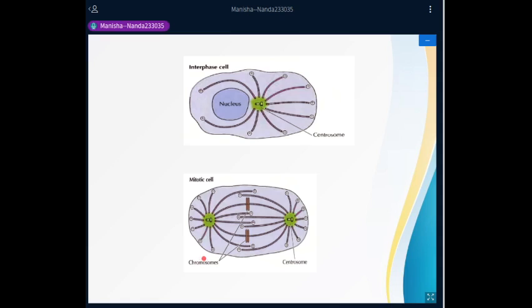So this is all about the cytoskeleton that we had to discuss.